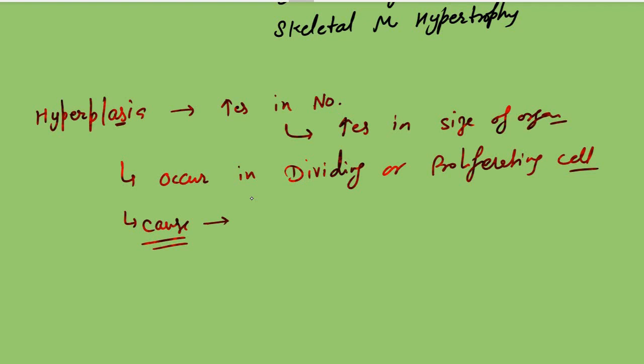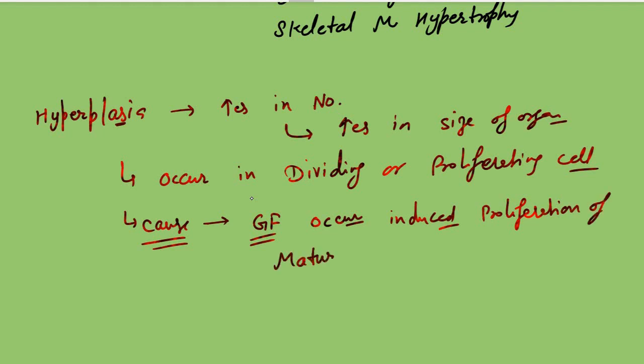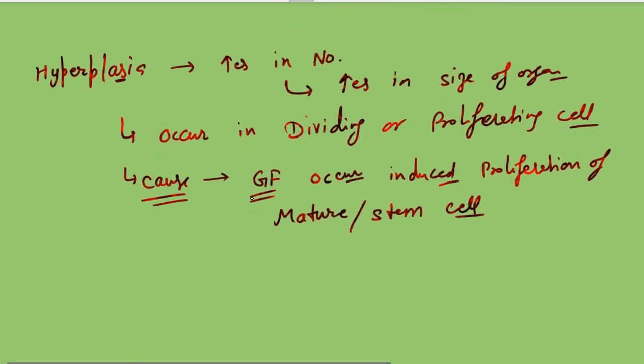If there is stress, like hormonal changes or hormonal stimulation, then it will lead to, mainly, growth factors, which can be hormonal growth factors, that induce proliferation of mature or stem cells, because stem cells are the cells that form new cells. So these are the growth factors that induce the proliferation of mature and stem cells.